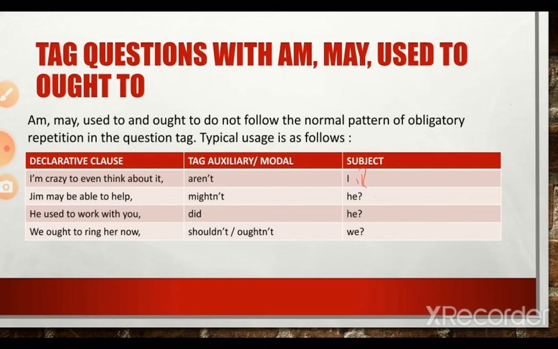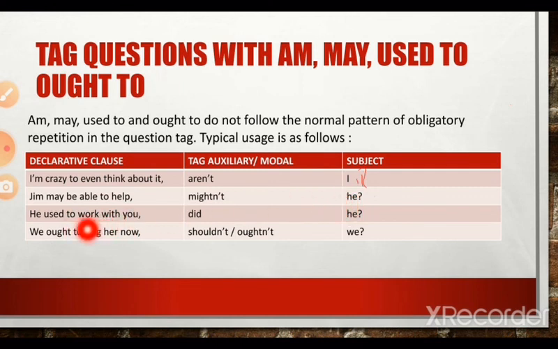Jim may be able to help you, mightn't he? See here, it is "may." So there the negative form is not "mayn't." The form "mayn't" is extant, it's not there. So you introduce "mightn't" instead. Jim may be able to help you, mightn't he?